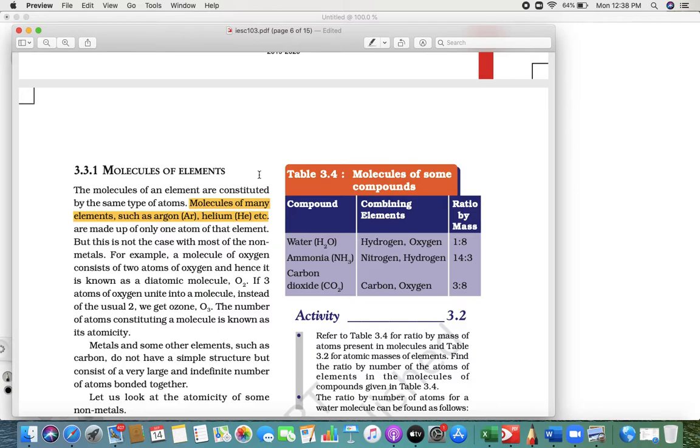They don't combine much. They never combine in free form like this. They always exist as only one atom, right? But it is not the case with most of the non-metals, like oxygen.